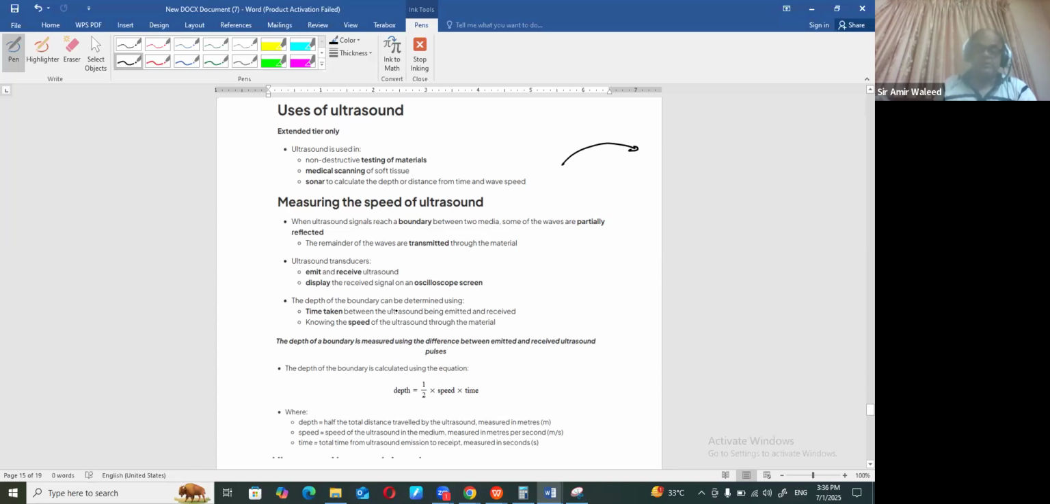So the depth of a boundary can be determined by using the time taken between the ultrasound being emitted and received, and then you can use that formula. I already told you, always divide by two, because you just need the time it takes to reach that point. So 1/2 × speed × time will give you the depth, how much depth through the material, right?